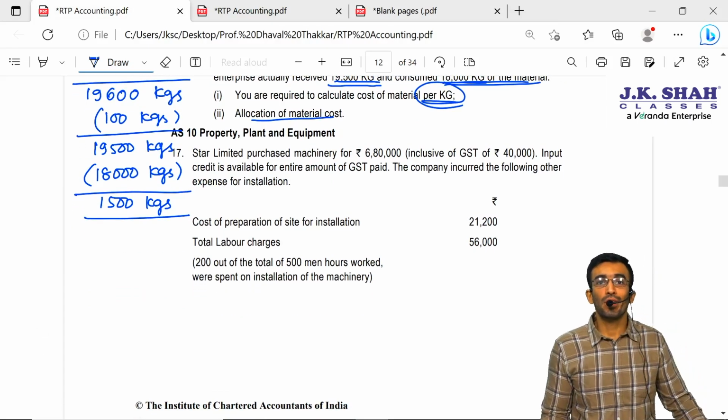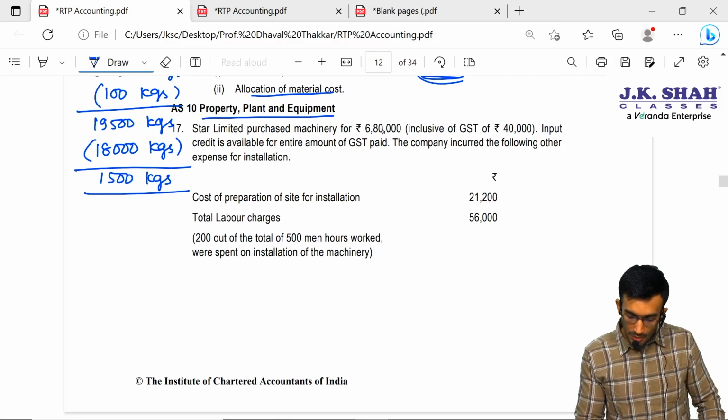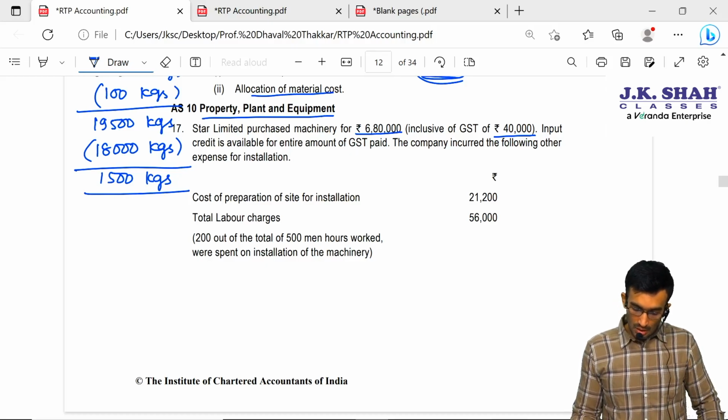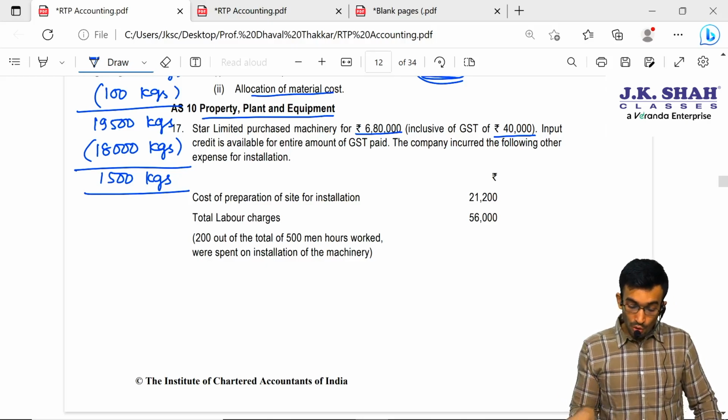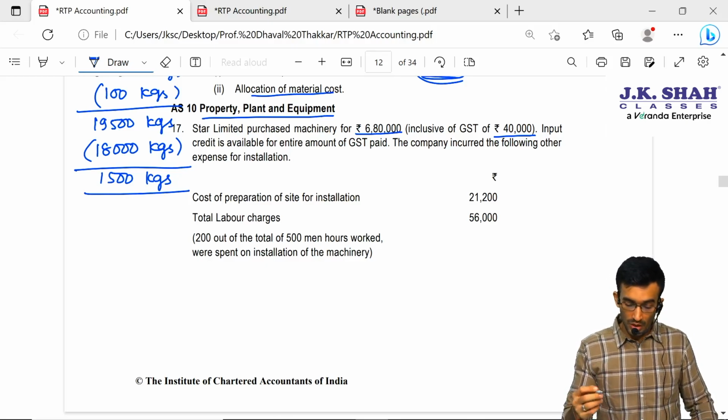Next question is on AS10, property, plant and equipment. Star Limited purchased machinery for 6,80,000 inclusive of GST of 40,000. Input credit is available for the entire amount of GST. So if they are asking us to calculate the amount to be capitalized in machinery, then this 40,000 will be excluded. We are not supposed to take that.